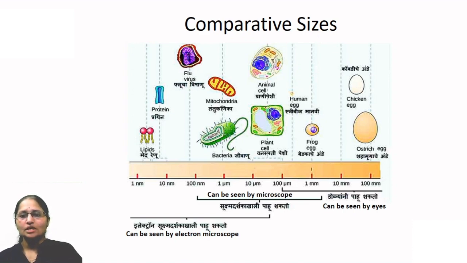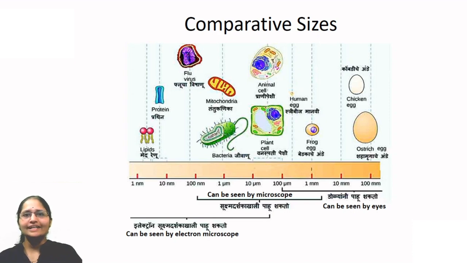So here, students, you can see the scale. First let us try to understand the scale. As we go from right to left, you can see millimeters, then micron, and then nanometers. So what is a micron, students?